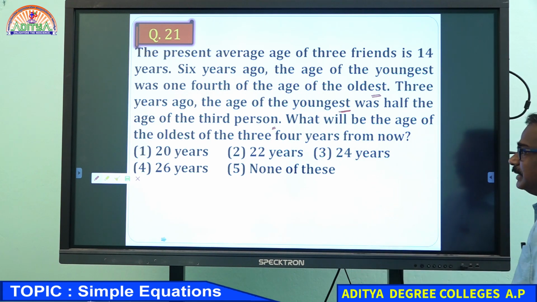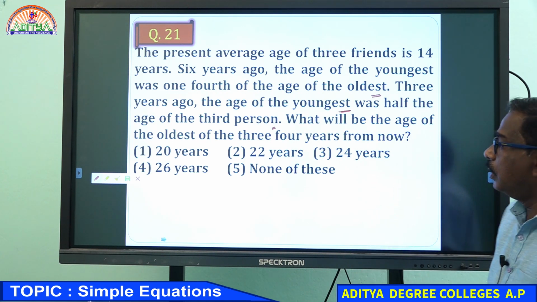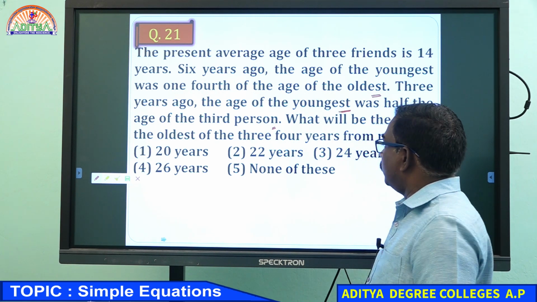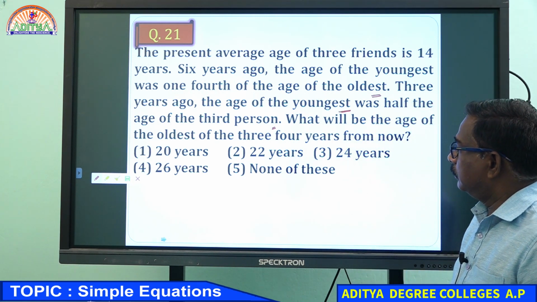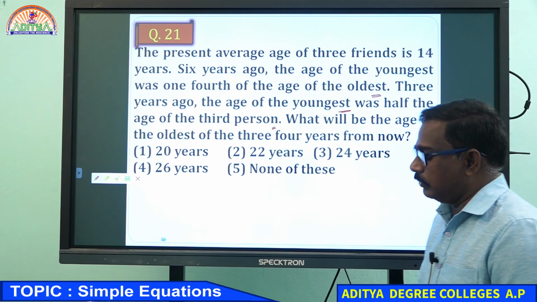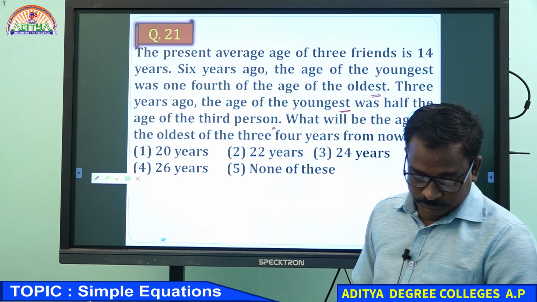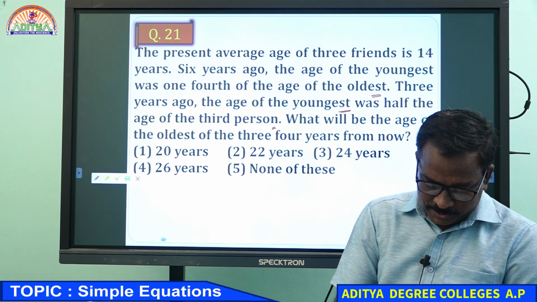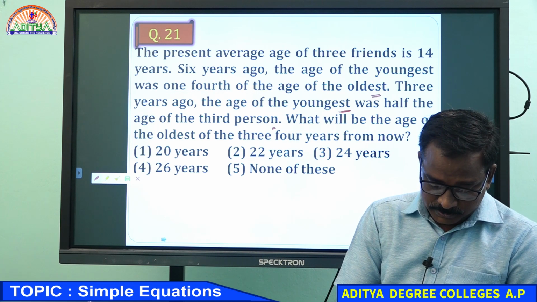Now the question is asking: what will be the age of the oldest of the 3, 4 years from now? A little confusion will be there when I read it properly.